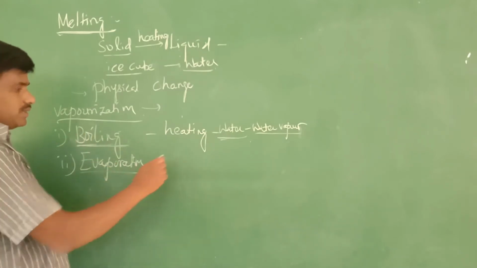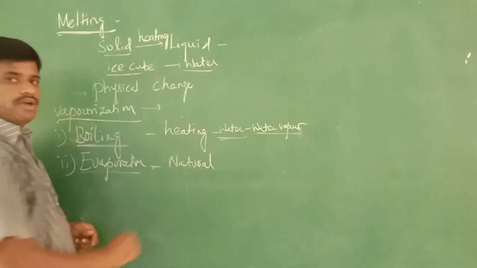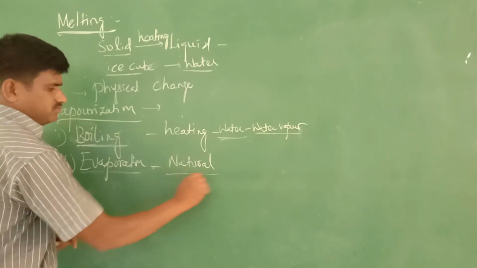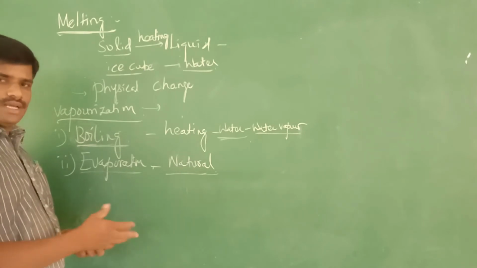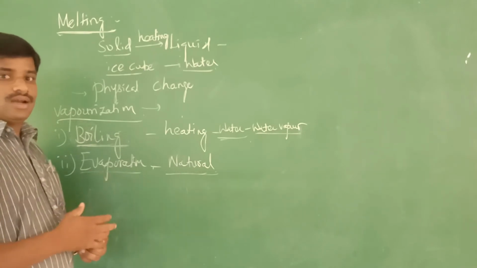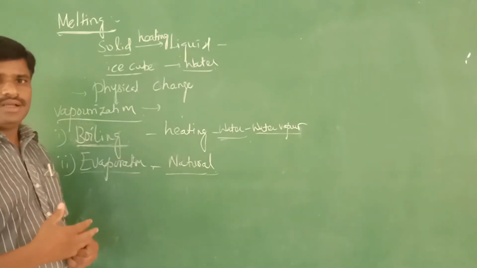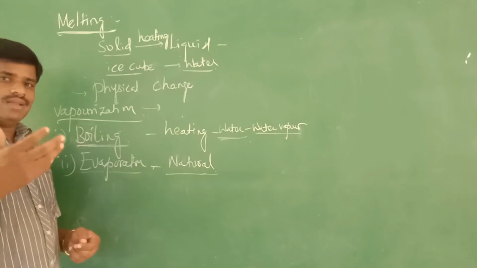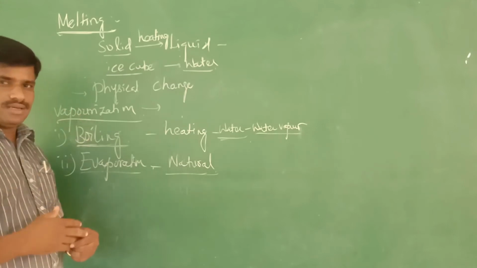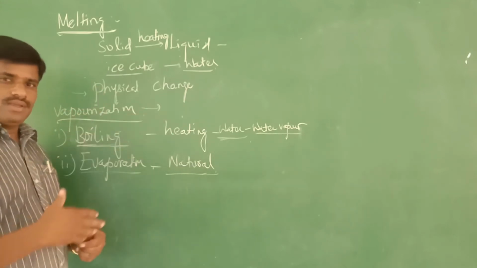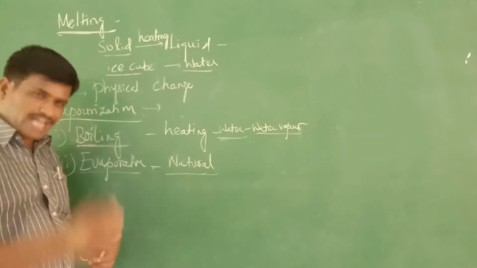But evaporation takes place naturally. So this is a natural process. How does evaporation take place naturally? For example, a wet cloth drying. When a wet cloth dries out, the cloth absorbs sunlight, so it releases water, and that becomes dry. A wet cloth will become dry, so that process takes place naturally.